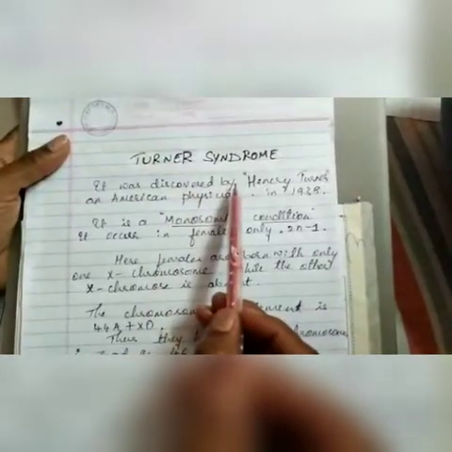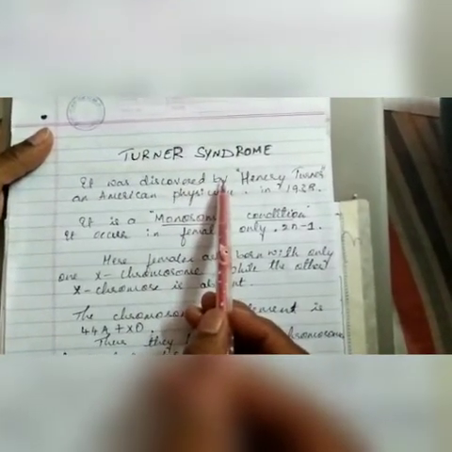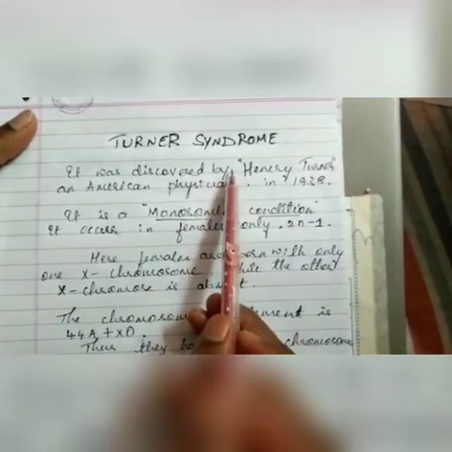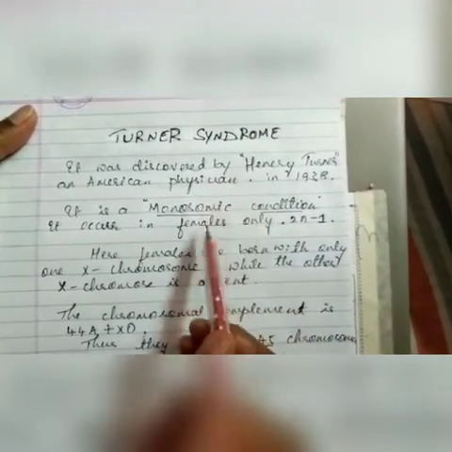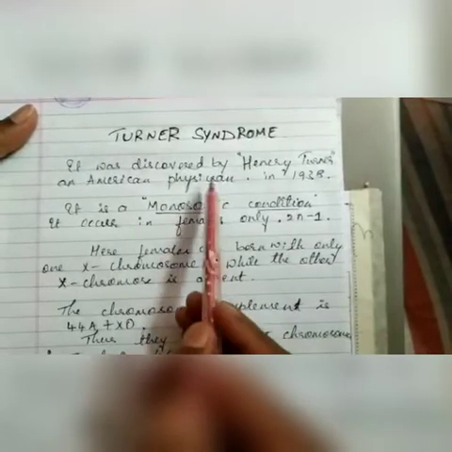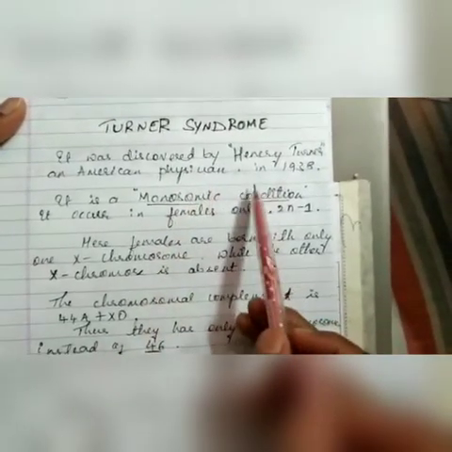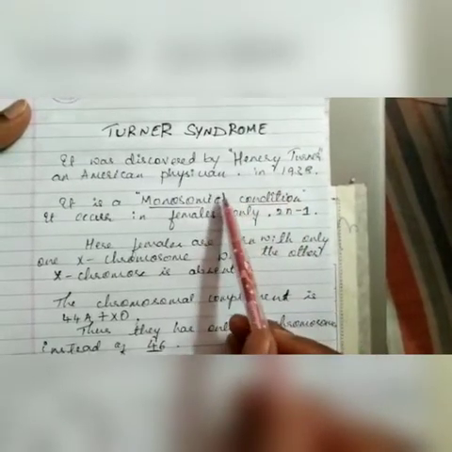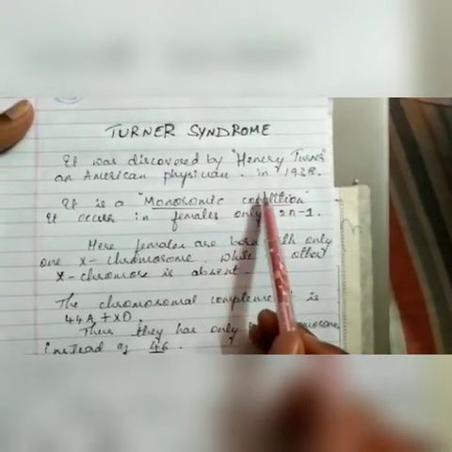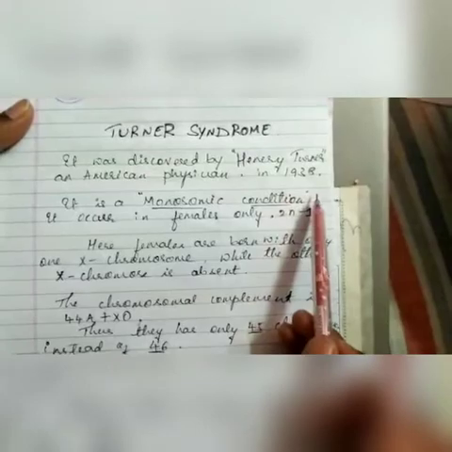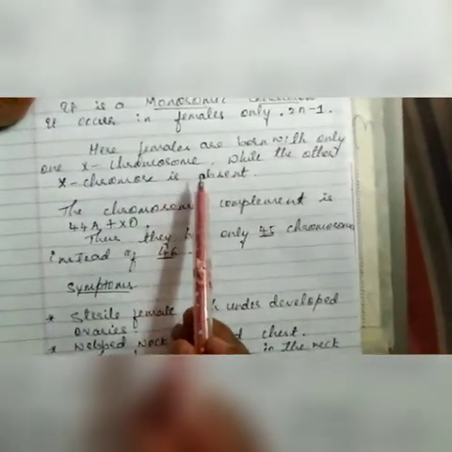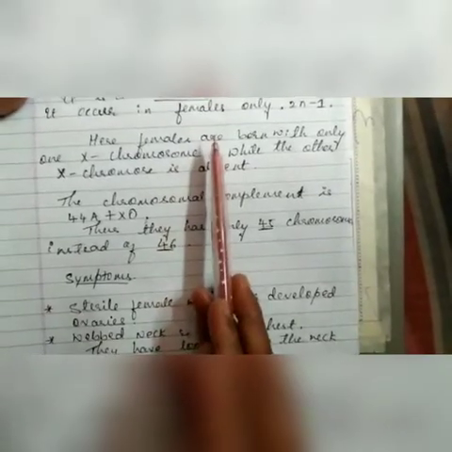Turner syndrome is also one of the chromosomal abnormalities. Turner syndrome is also known as a monosomic syndrome. Turner syndrome was discovered by the scientist Henry Turner, an American physician, in 1938. Turner syndrome is caused only in females, not in males.